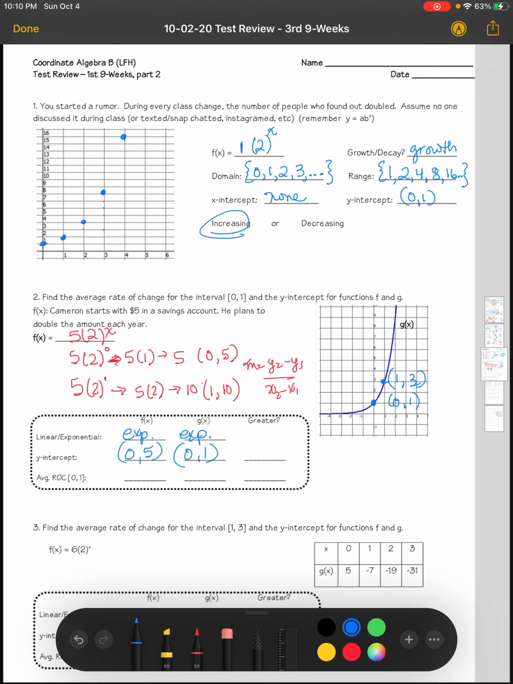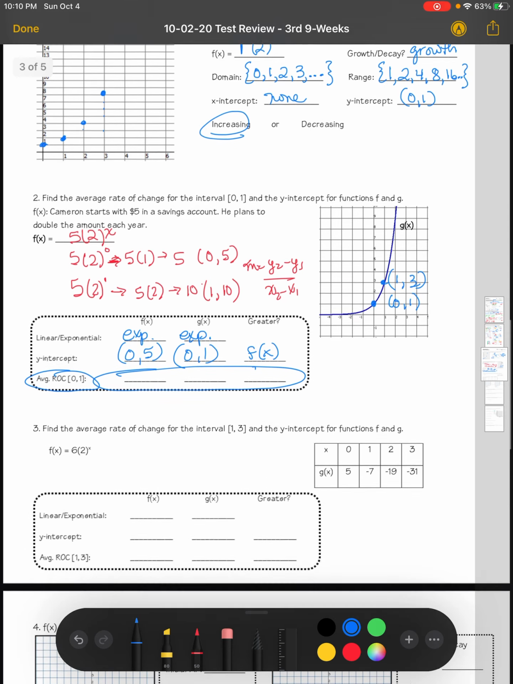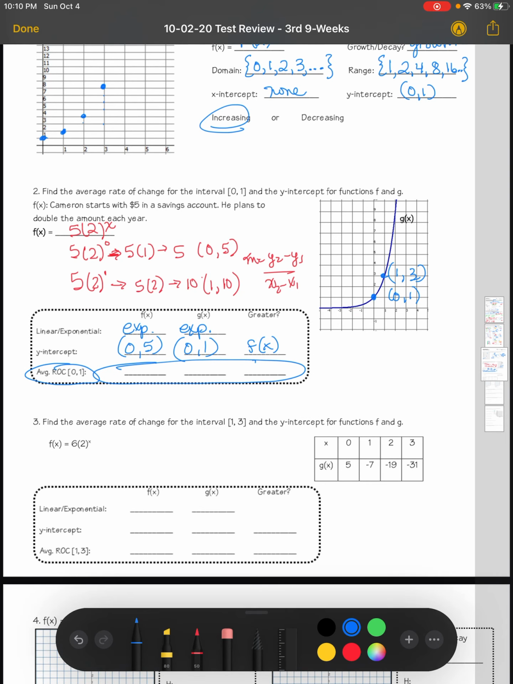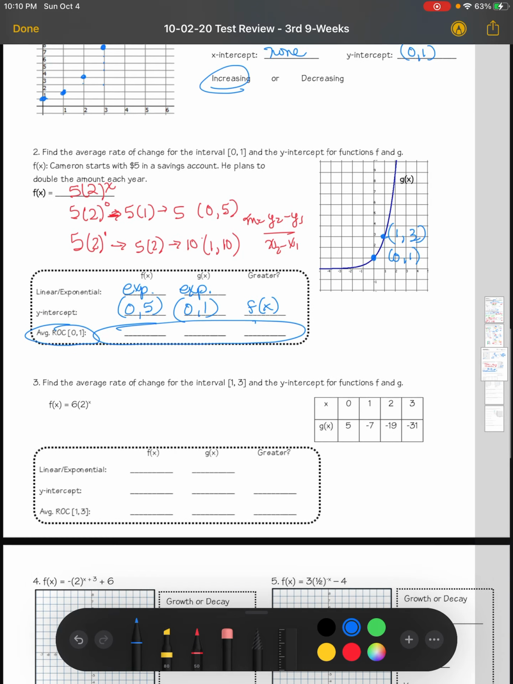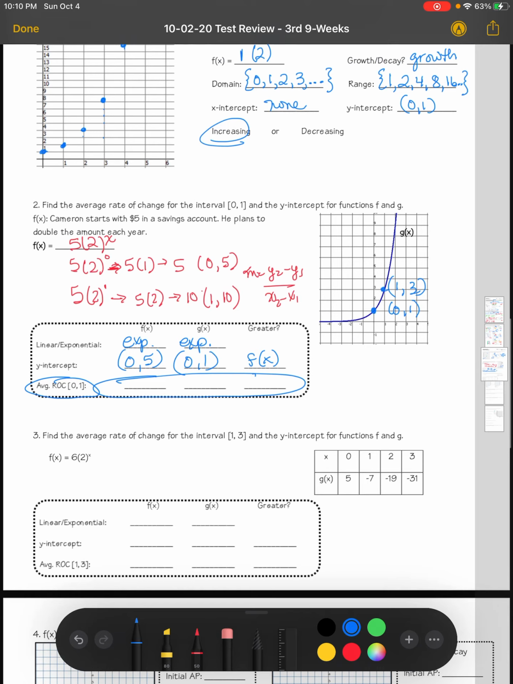You should be able to calculate your rate of change and then be able to fill in which one is greater. So you should be able to do this. Your y-intercept, the greater one, is your f of x because it's going to be graphed up higher on that coordinate grid. Looking at number 3, find the average rate of change over the interval [1, 3] and the y-intercept for the functions f and g. So you should be able to do number 3 on your own. I'm going to stop the video now.